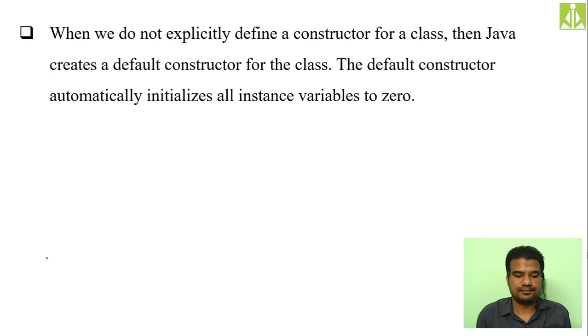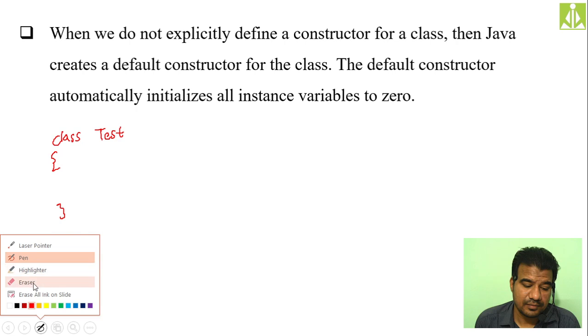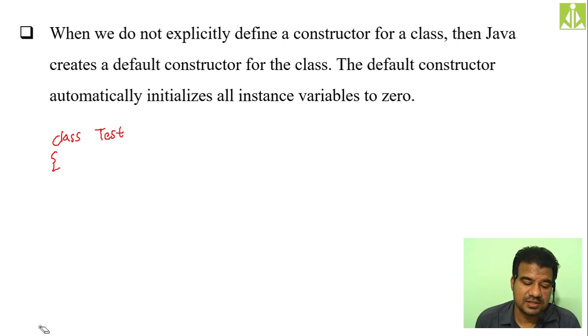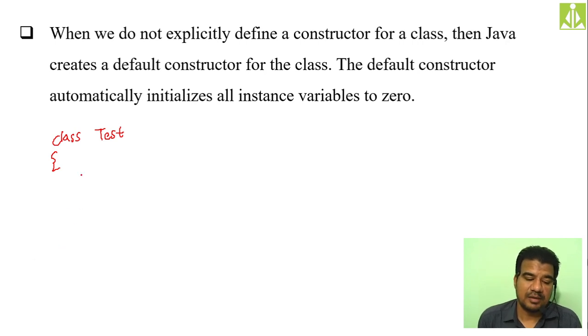So see, if I have a class, my class name I'm giving like test. In it I'm keeping some instance variables, like some int a, double b, likewise. Then I'm writing a constructor for this class.